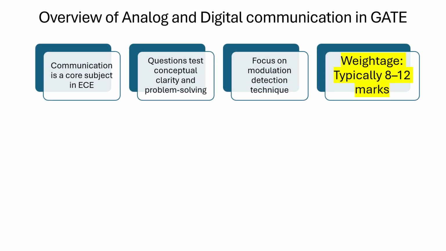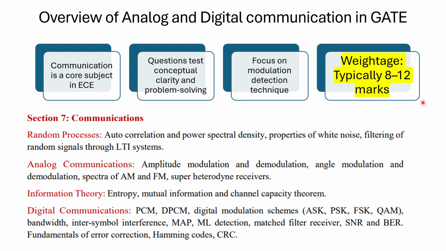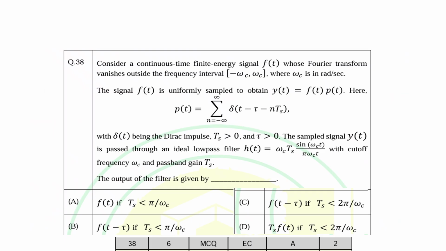So why are we talking about this particular subject? Because the weightage is much more for this particular course, the Analog and Digital Communication course. The weightage is almost in the range of 10 plus marks, so this is important. Here is the syllabus. Primarily you can check the random process, then analog communication, then information theory and digital communication. These are the parts of communication. In this session we are going to take questions related to digital communication.